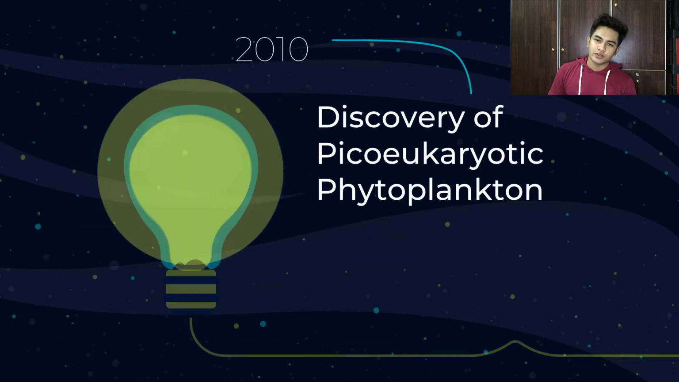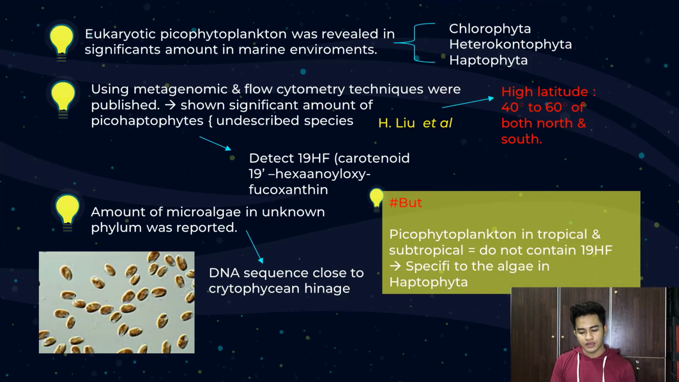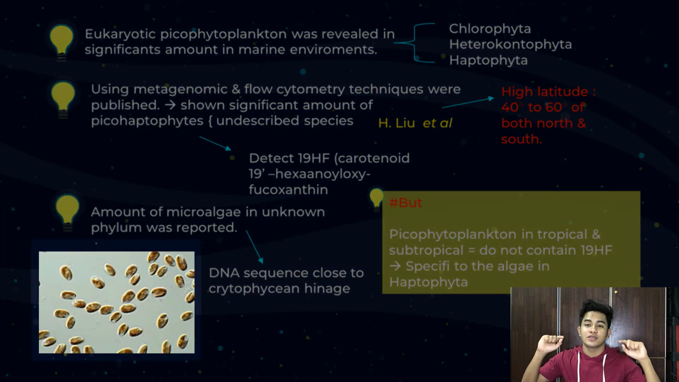We move to 2010: the discovery of pico-eukaryotic phytoplankton. Eukaryotic phytoplankton were revealed in significant amounts in the marine environment. Scientists found three phyla: Chlorophyta, Heterokontophyta, and Haptophyta. Using metagenomic analysis and the flow cytometry technique that I mentioned before, they showed a significant amount of pico-haptophytes. They found undescribed species, detected by 19'-HF. An amount of microalgae in an unknown phylum was reported at that time. They found a DNA sequence close to cytokinin. Here is an example.